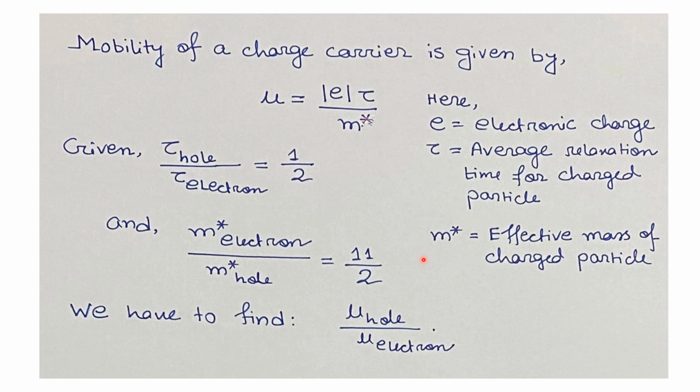Now the effective mass of a charged particle is defined from its actual mass. The effective mass is a quantity that is used to simplify band structure by modeling the behavior of a free particle with that mass. Now in the question it is given that the ratio of the scattering time for hole to electron is 1:2 and the effective mass ratio for the electron and hole is 11:2. We have to find the ratio of the mobility for holes to electron.